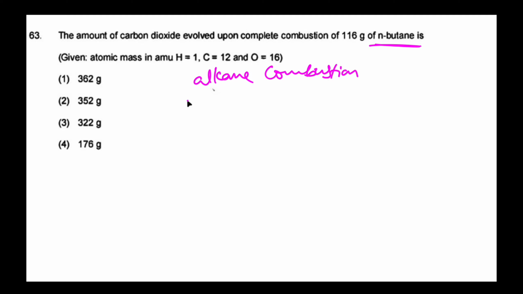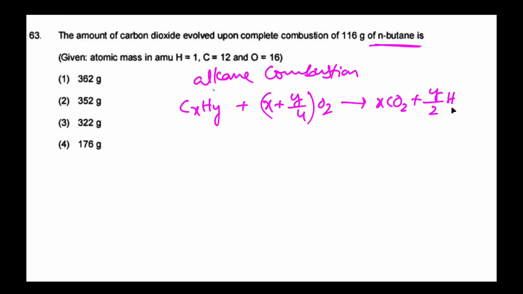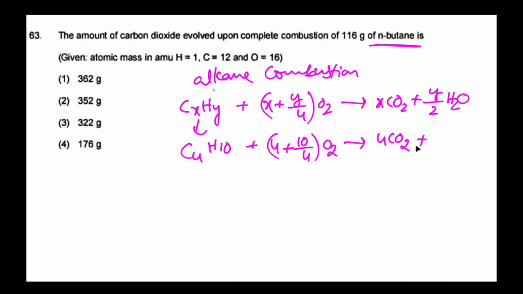So we know the alkane combustion formula: CxHy plus (x plus y by 4) O2 gives rise to x CO2 plus y by 2 H2O. Here CxHy is n-butane, C4H10. Then 4 plus 10 by 4 O2 gives rise to 4 CO2 plus 5 H2O.